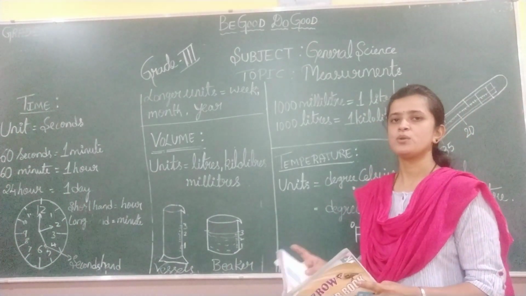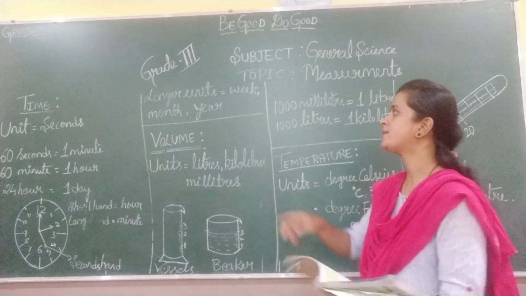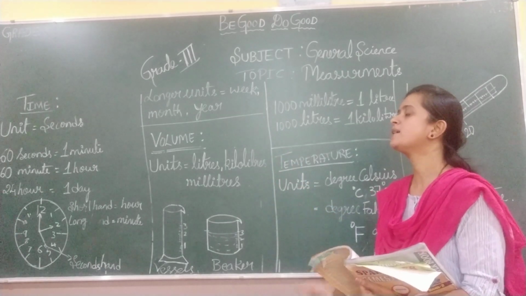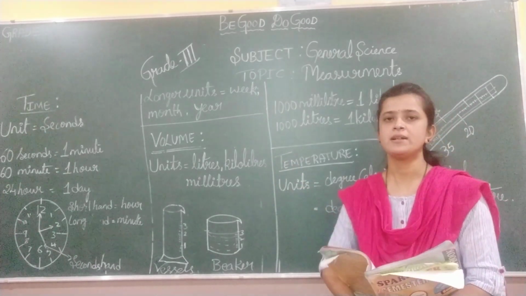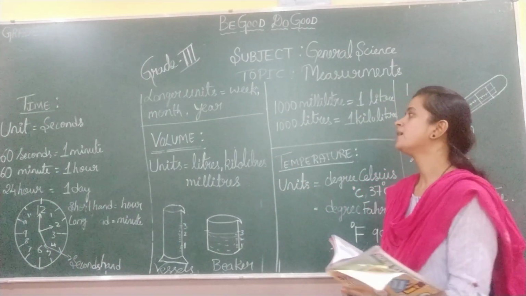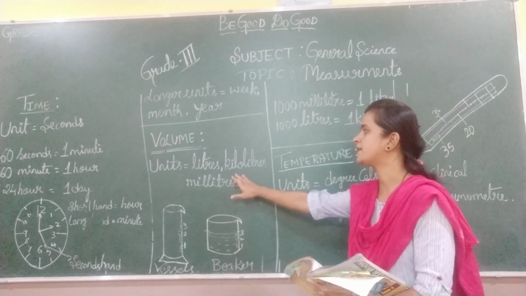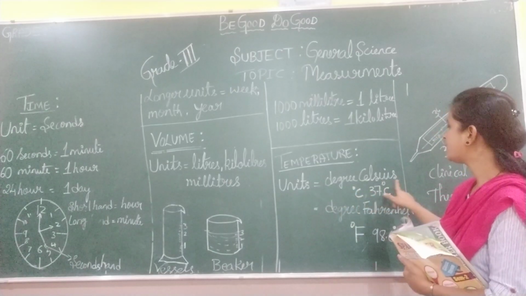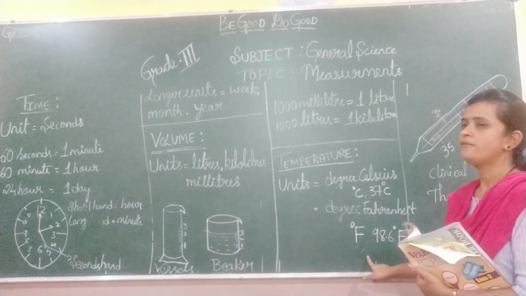So this is about your measurement, children: time, volume and temperature. The unit of time is called seconds. The unit of volume is liters. And the unit of temperature is degree Celsius or degree Fahrenheit.